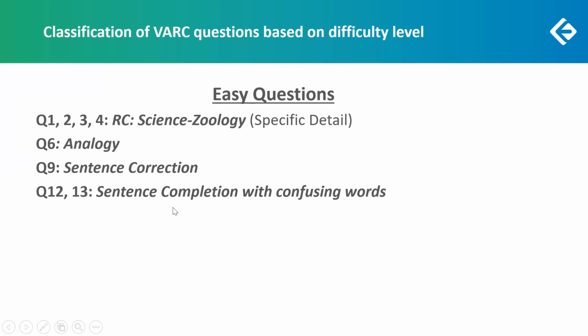The one analogy that had to do with beguile and gullible, the quality of a gullible person can be easily beguiled. Likewise, an aggrieved person can be easily placated. That was also very visible. The relationship stood out clearly and therefore you could get the answer. This is again marked easy.